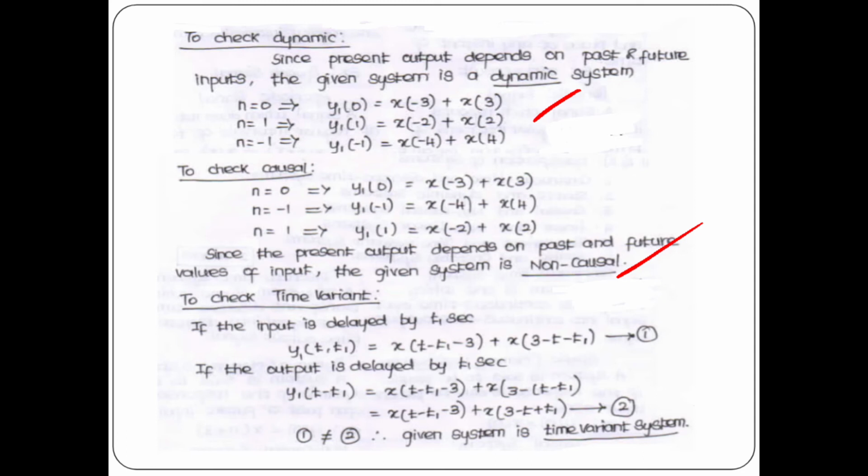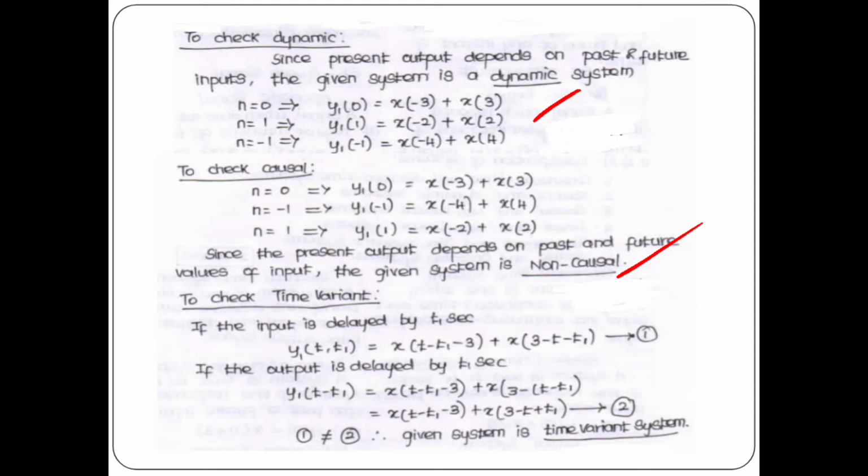To check time variant or time invariant, if the input is delayed by t1 seconds, first y1 of t comma t1 equal to x of t minus t1 minus 3. Here also you can shift it.